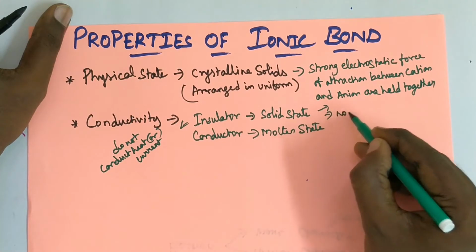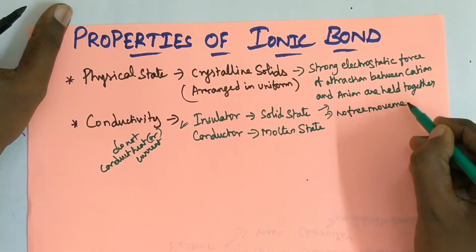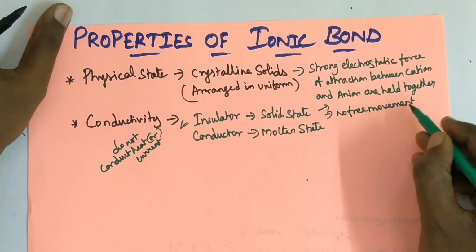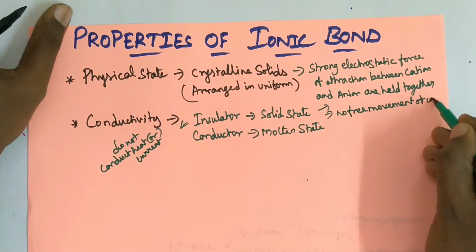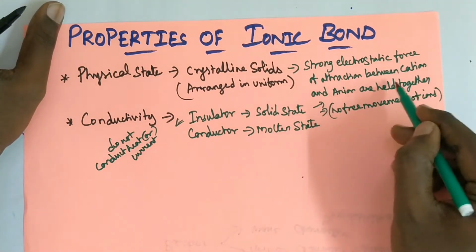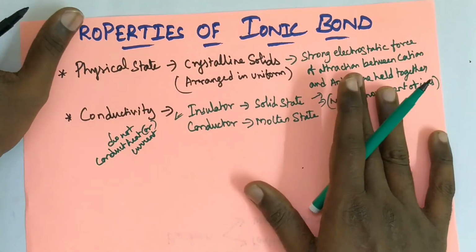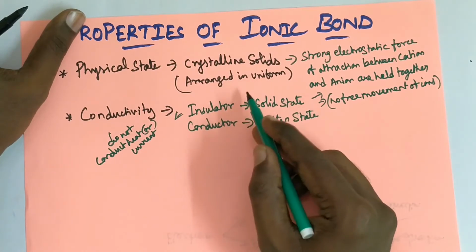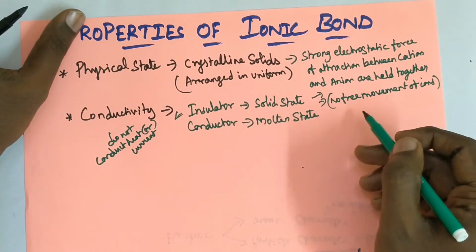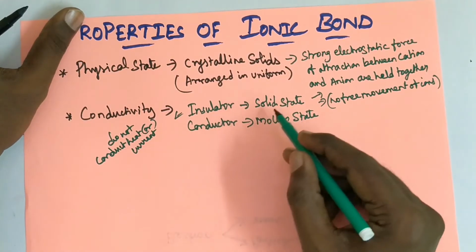So there is no free movement of ions because they are held tightly together due to oppositely charged force of attraction. Hence they are insulator in solid state.